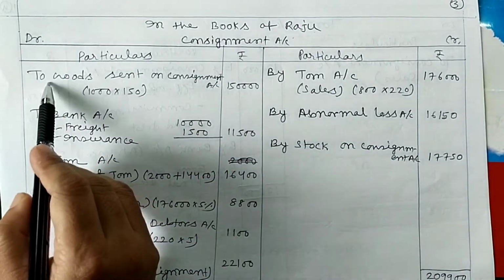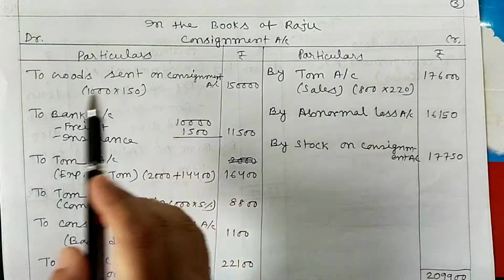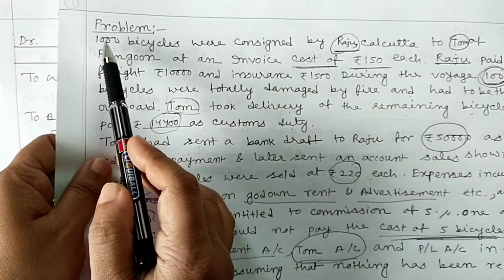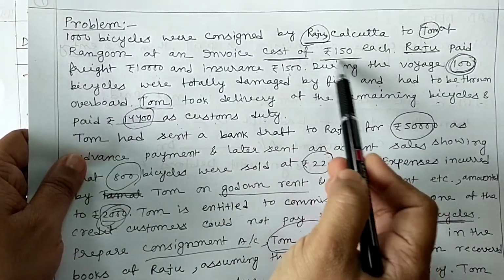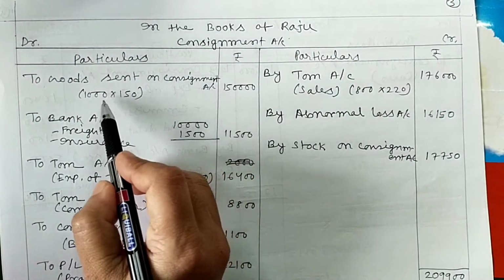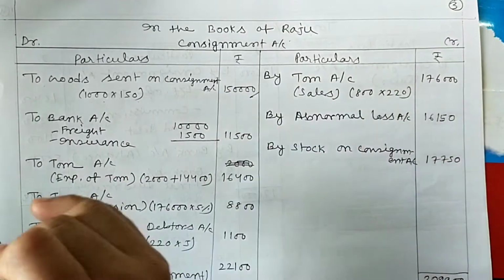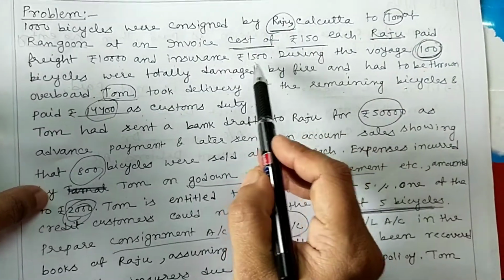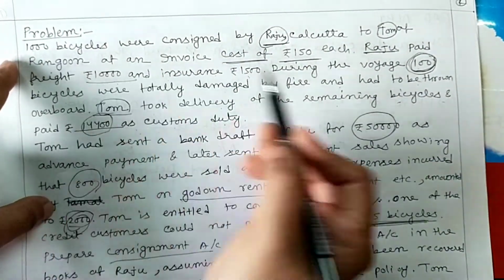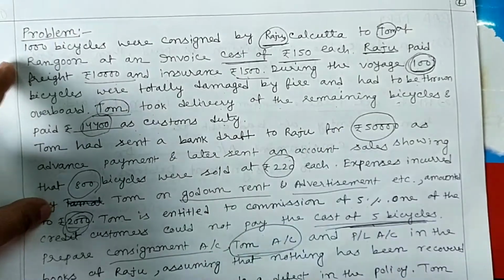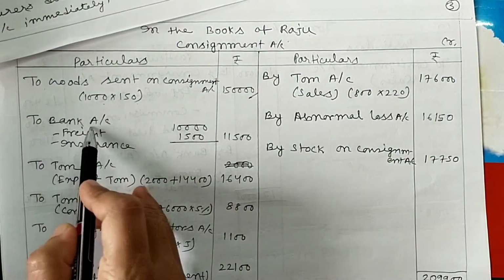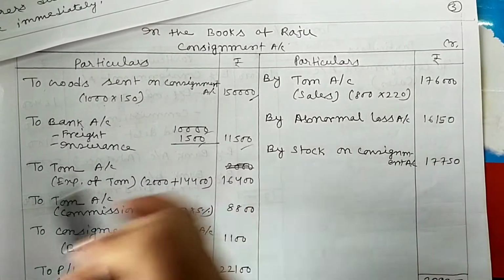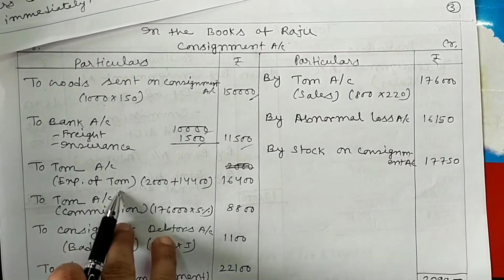At first we write To goods sent on consignment account. How many goods were sent by the consignor? This 1000 bicycles of rupees 150 each. So here we write 1000 into 150, that means 1,50,000. Then the consignor's expenses are two: one is freight 10,000 and other is insurance 1500. So we also write here To bank account, freight 10,000, insurance 1500. Total is 11,500.